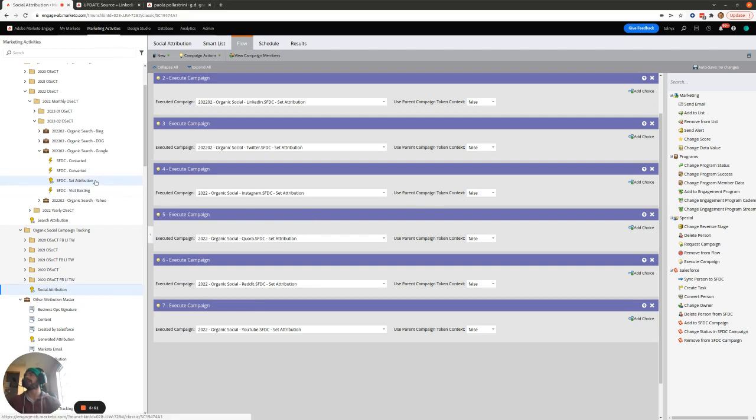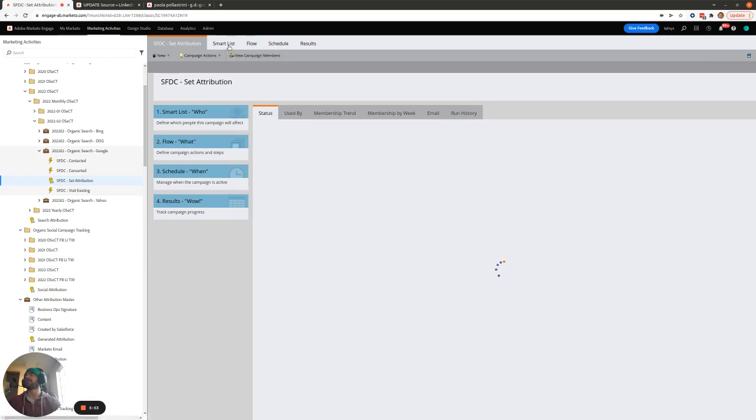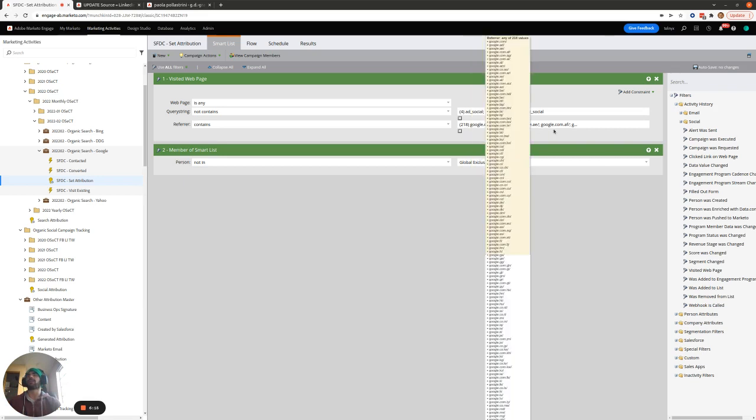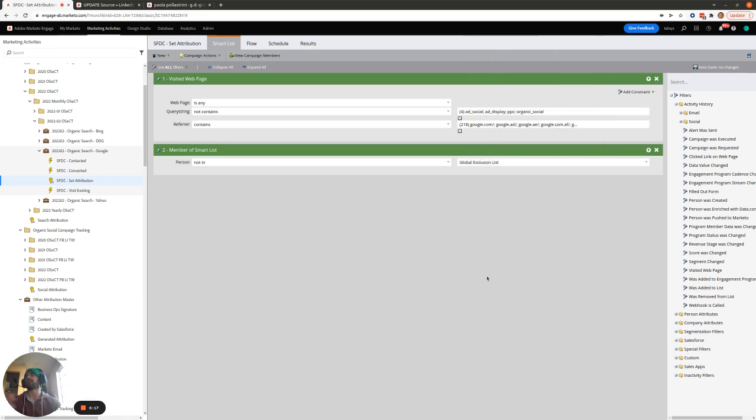And then the set attribution for these campaigns that don't rely on query string parameters is slightly different. As I mentioned before, we look at the referrer constraint and we say that we know the query string does not contain any parameters from paid campaigns or organic social campaigns that we want to track. And then the referrer contains something like Google, or it's Bing, or it's Instagram, or it's Quora. And that's how we associate them as being referred from these channels.